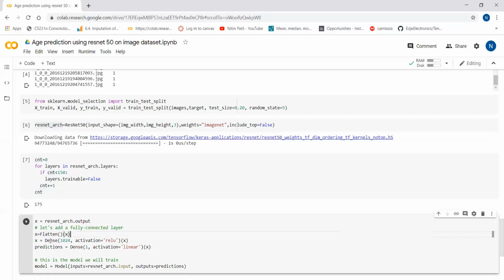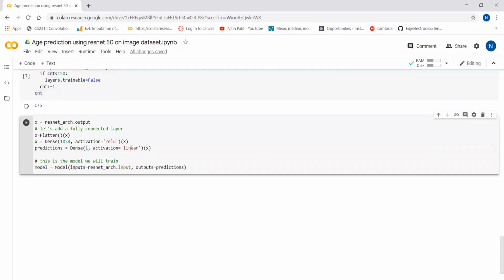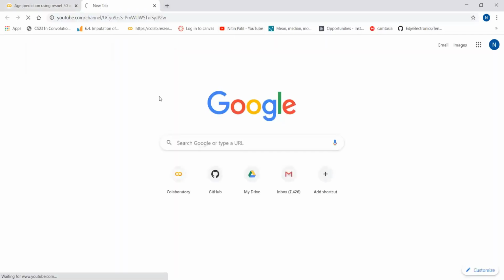Then I am adding one dense layer on top of X and saving that into the predictions variable. I'm adding the last layer over here with one output because we are going to do a regression problem, and the activation function will be linear. We have already done this in my previous videos. If you want to see my previous videos, you can go to the channel.